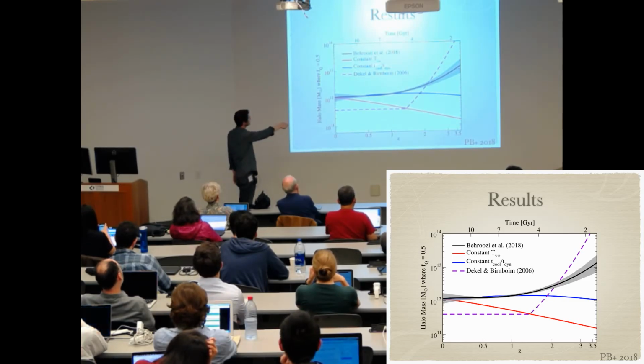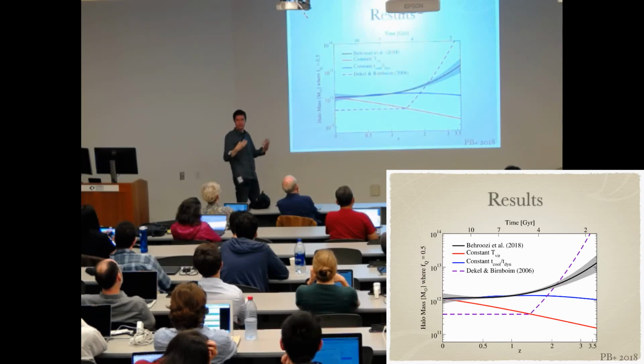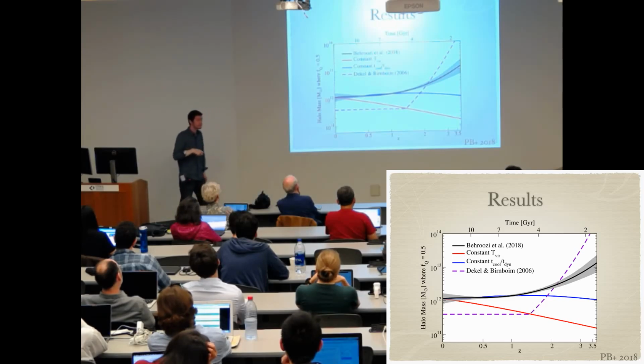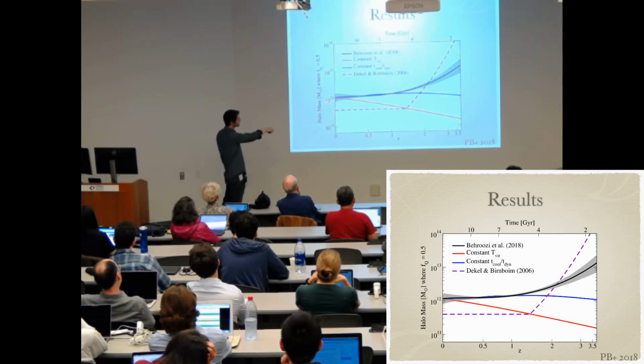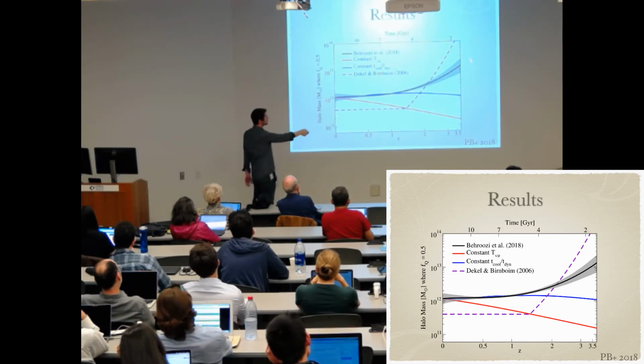If you consider a different model where you have a constant threshold in the cooling time relative to the dynamical time of the halo, or equivalently relative to the age of the universe, that gives a prediction of a flat threshold in quenching as a function of redshift. And while that may be the case up to about a redshift of 1 or 1.5-ish maybe, it doesn't seem to be matching what we find at higher redshifts. And so it's actually somehow easier to form galaxies as you go to higher redshifts.